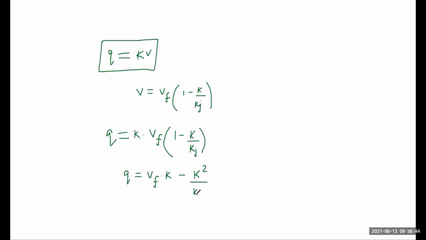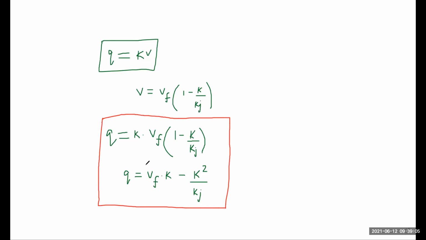Just put all these in a box: q is equal to k into vf into 1 minus k by kj. Now we simplify the above equation. So q is equal to vf into k minus k square by kj. So there is a parabolic relationship between traffic flow and density.